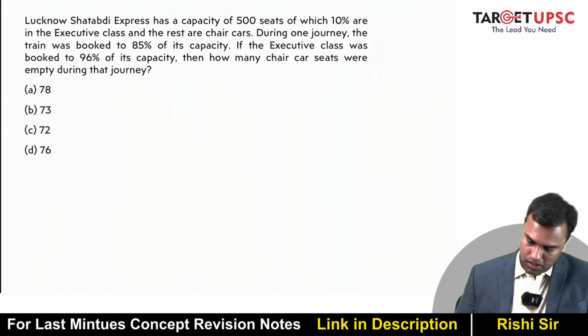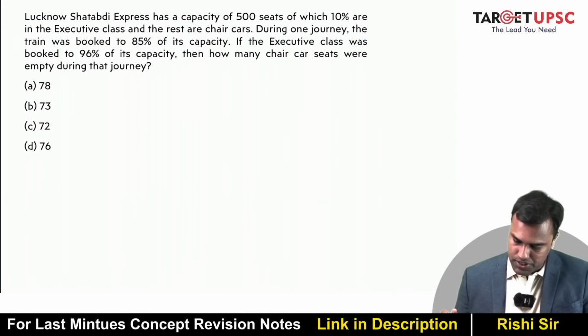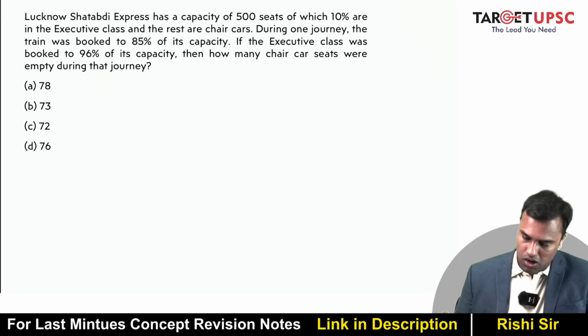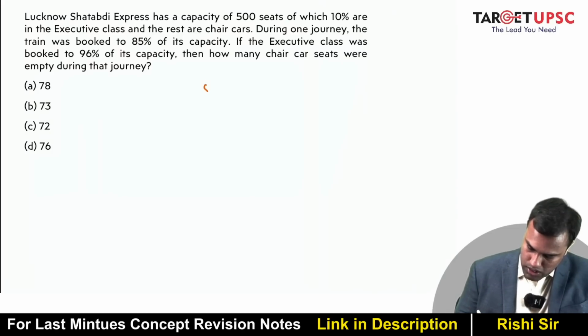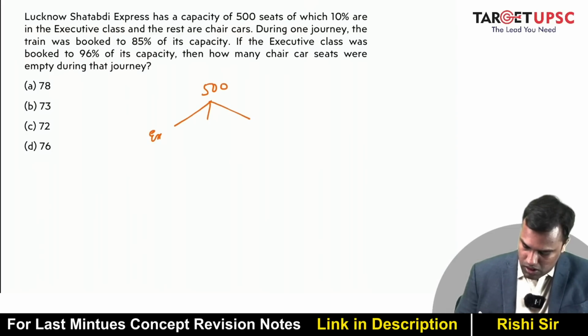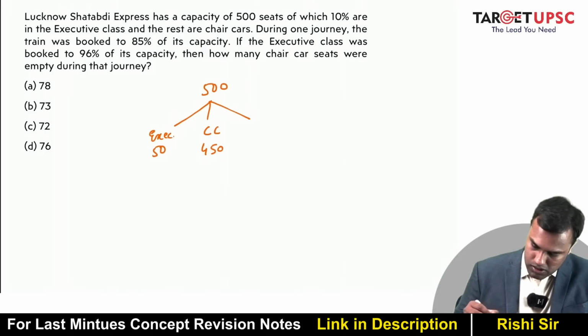Okay. Lucknow Shatabdi Express has a capacity of 500 seats, of which 10% are in the executive class and the rest are chair cars. So I have 500. How many are executive? 10%, so 50, and the rest are chair cars. So can I say 450 are chair cars?